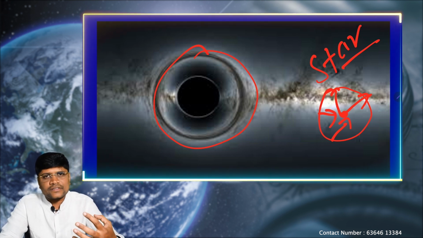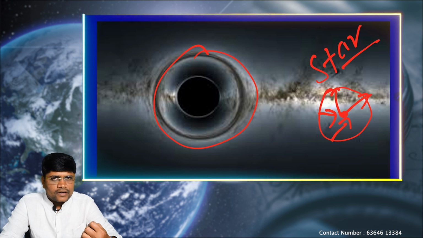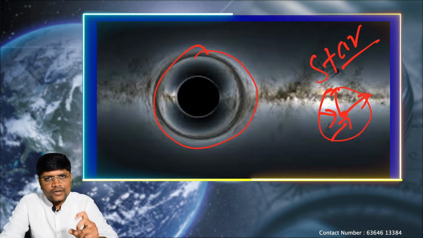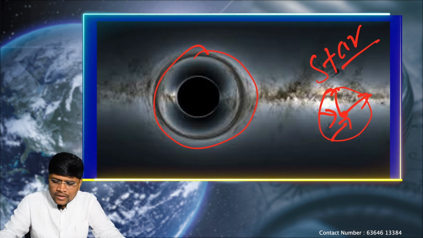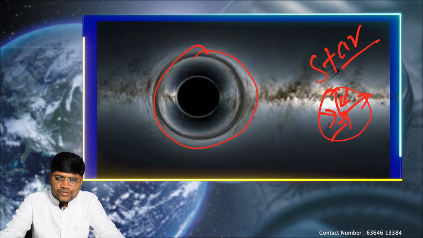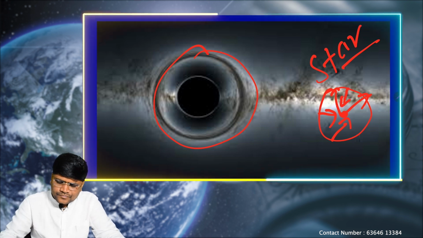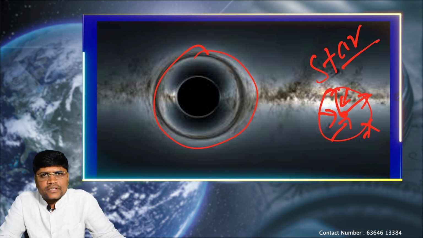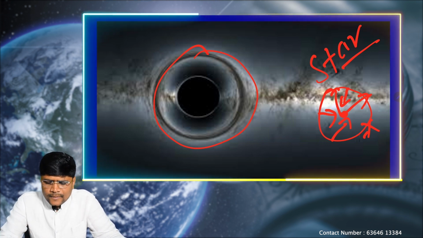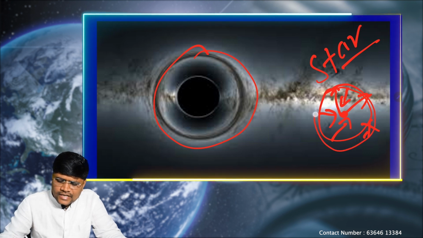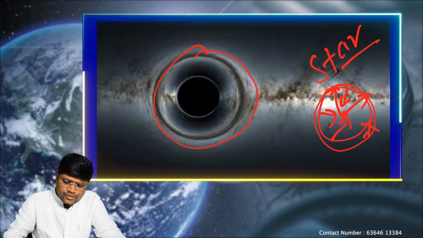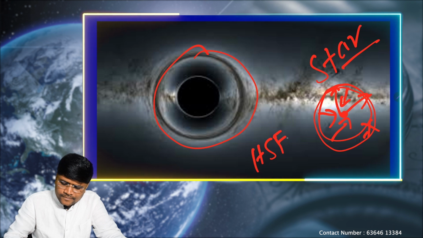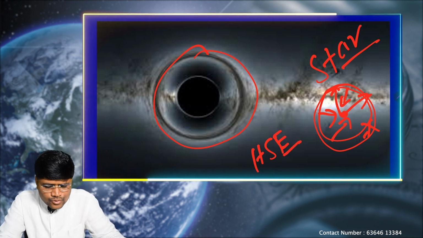That means because of the excess gravity, stars try to squeeze themselves and reduce in size. So when these two forces are acting simultaneously, both forces cancel each other and the star's size and shape remain stable. This stage we call the hydrostatic equilibrium, as we discussed in the previous episodes.